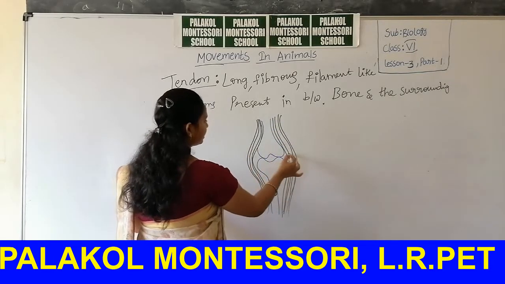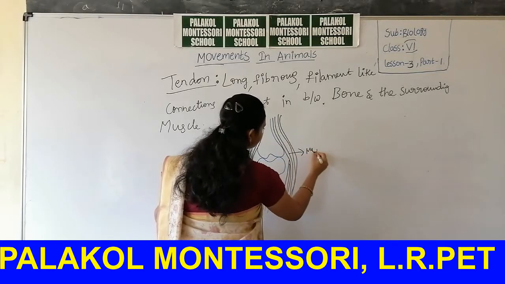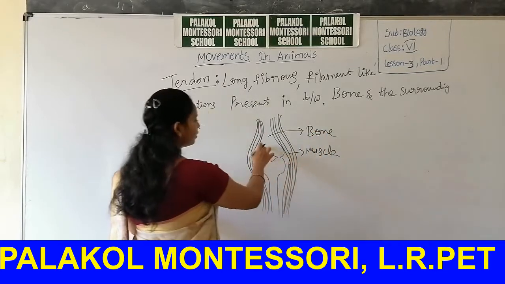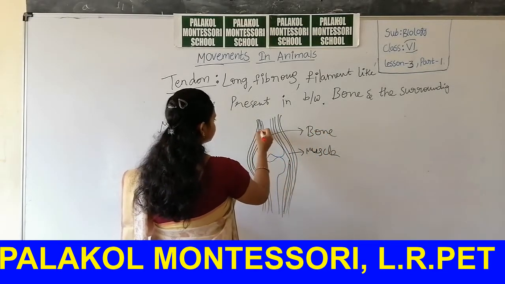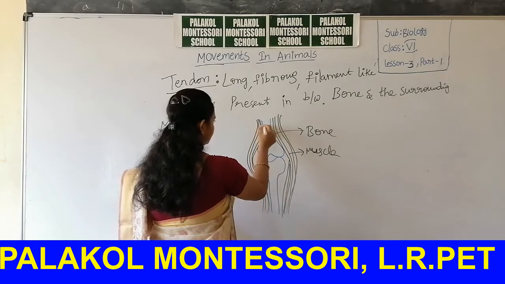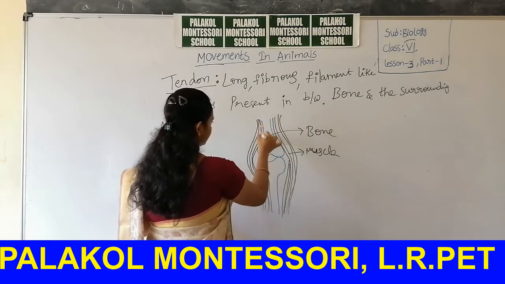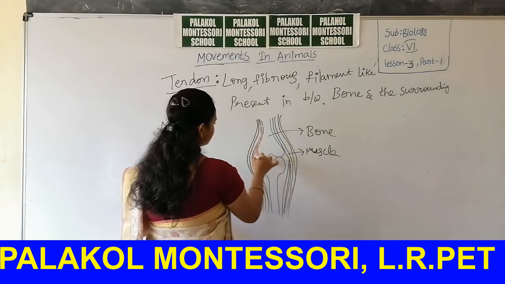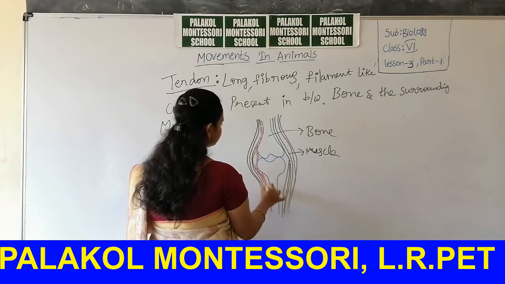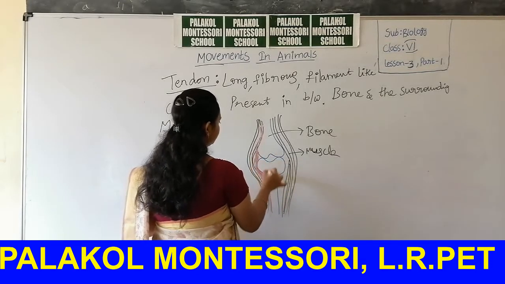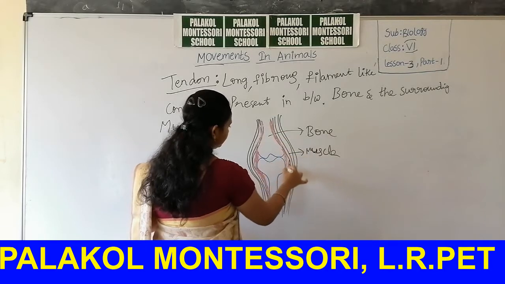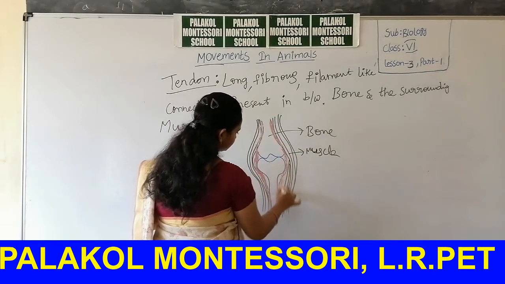Now this bone and the surrounding muscle are connected with some long, slender, fibrous, filament-shaped tendons.